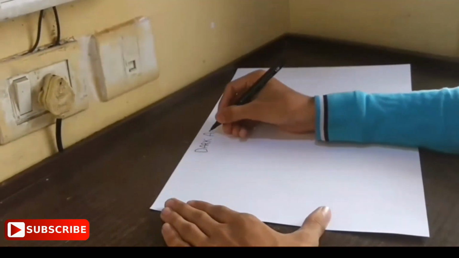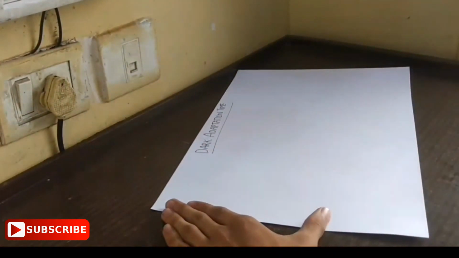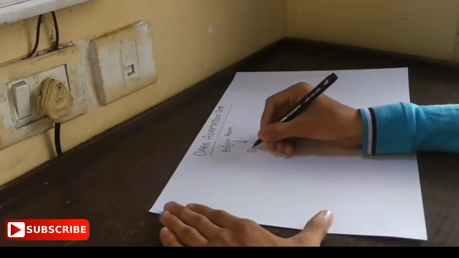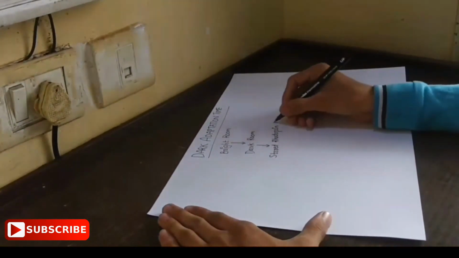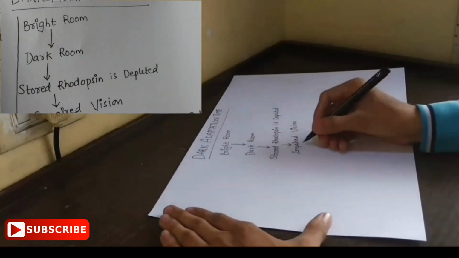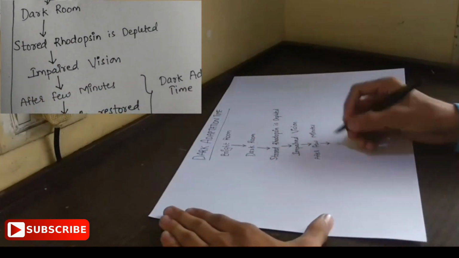Now let's see what dark adaptation time is. When a person shifts from a bright room to a dark room, the stored rhodopsin in the retina gets depleted. This leads to impaired vision, which after a few minutes is restored as the rhodopsin is restored. The time in which the rhodopsin is restored is known as the dark adaptation time.